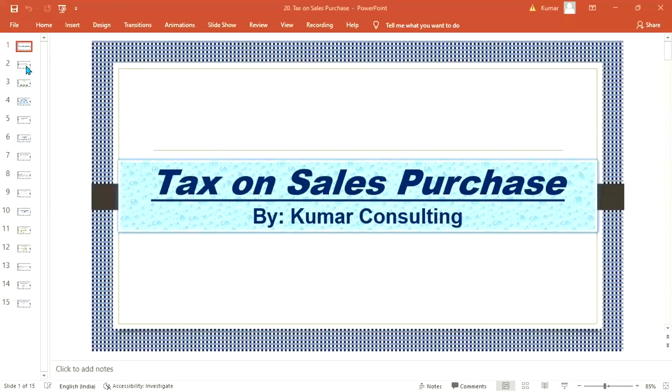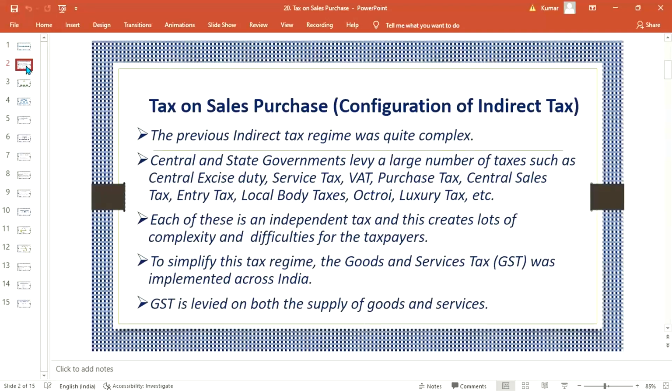We'll start the topic called tax on sales purchase. Look at here, guys. Tax on sales purchase is the configuration of indirect tax. Here most of the people are confused. Previously we have done configuration for withholding tax, that is your direct tax. Now this is tax on sales purchase, which is the configuration of indirect tax.